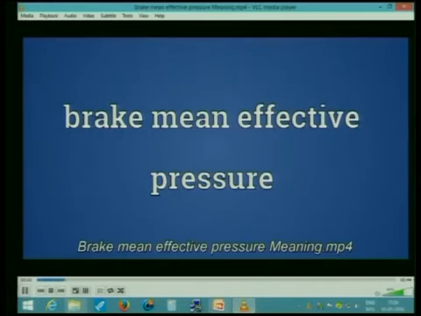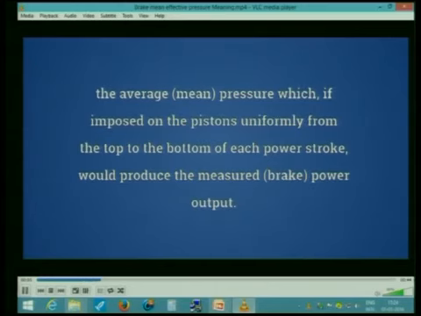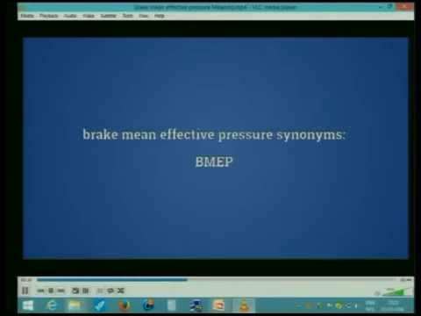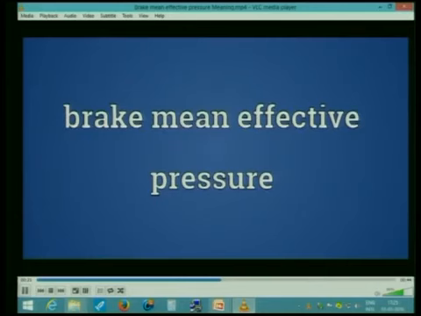Brake mean effective pressure. The average mean pressure which, if imposed on the pistons uniformly from the top to the bottom of each power stroke, would produce the measured brake power output. Brake mean effective pressure synonyms: BMEP. B R A K P N P A N P F F P C T I V P P R P S S U R P.